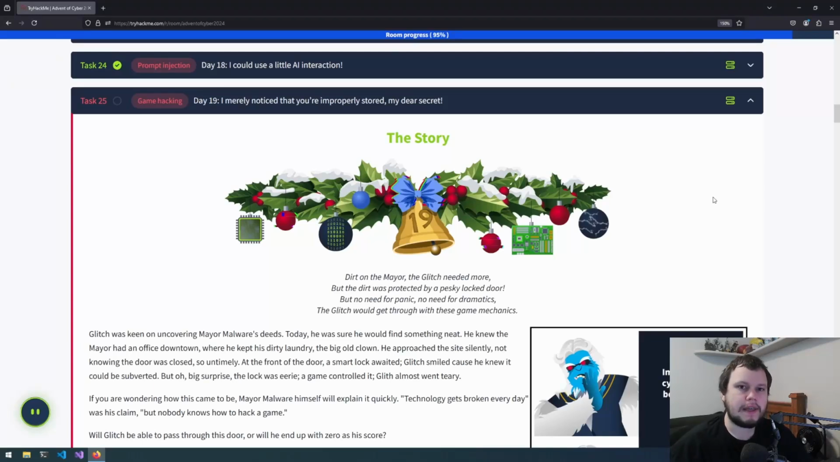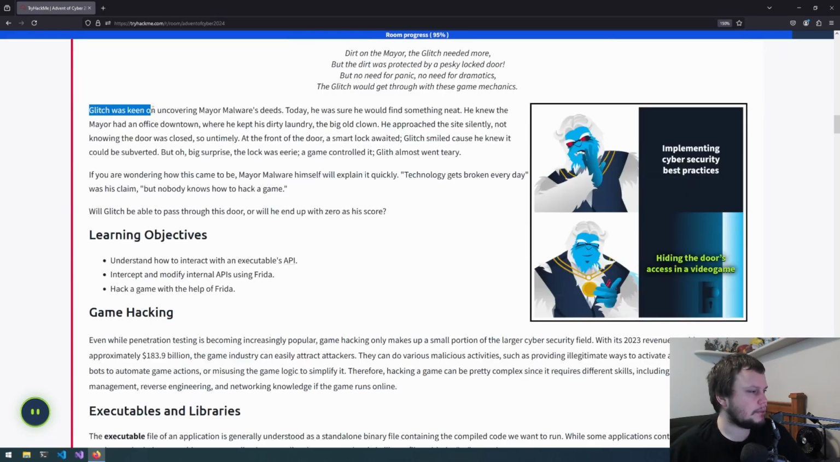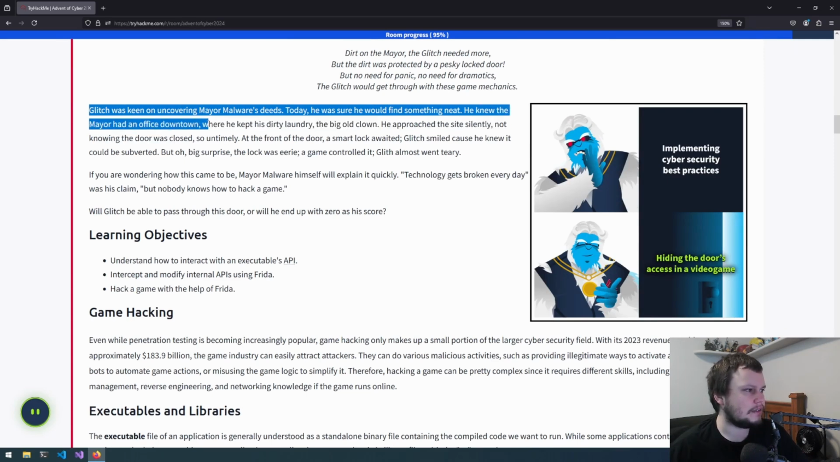This is day 19 of Advent of Cyber 2024, and this challenge is called "I merely noticed that you're improperly stored my dear secret." Glitch was keen on uncovering Mayor Mauer's deeds. Today he was sure he would find something neat. He knew the mayor had an office downtown, where he kept his dirty laundry, the big old clown.